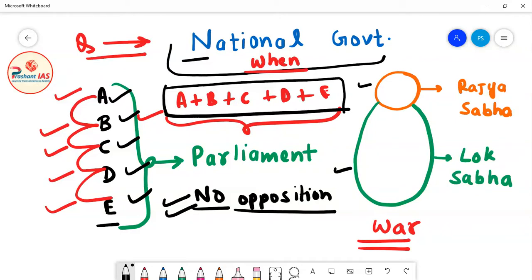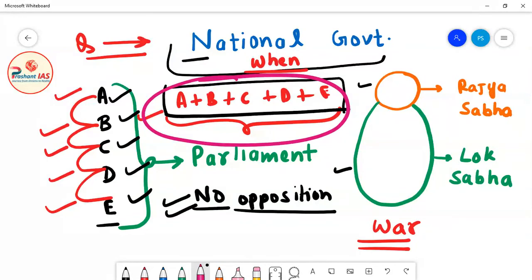If there is any very big national crisis, meaning the entire nation and the entire country is at risk, for example if India is fighting a war with some very powerful nation, then all the political parties will come together, and together they will form the government.